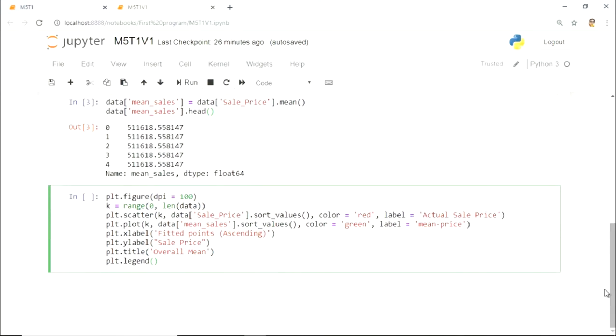For a more intuitive visualization, we plot the actual data points in ascending order in the red scatter plot. For this, we simply start by defining the resolution of the image. Next, we define a list k which acts as the index for the data, which will be on the x-axis. Then we use the plt.scatter function to plot the sale price in ascending order. Then we use the plt.plot function to plot the mean sales. And the following lines are simply to label the plot. Let's run the code.